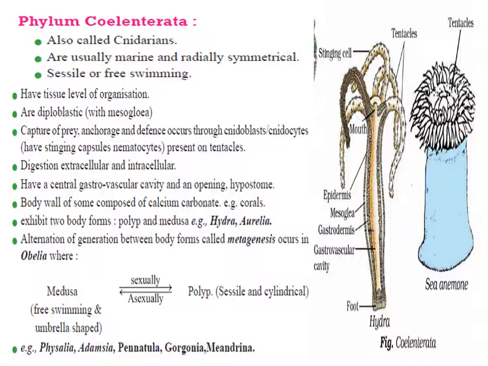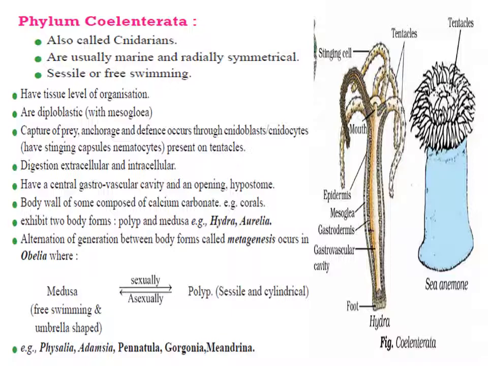Some cnidarians have a skeleton made up of calcium carbonate, for example corals. Now cnidarians show two basic body forms, polyp and medusa. Polyp is sessile, sessile means non-motile, and cylindrical, like in Hydra and Adamsia. Medusa is free swimming and umbrella-like, like in Aurelia and Physalia.